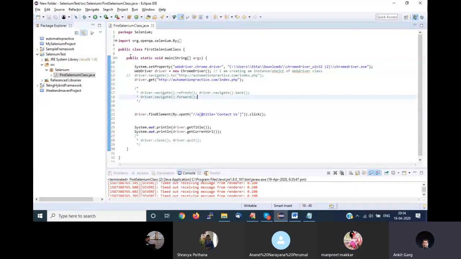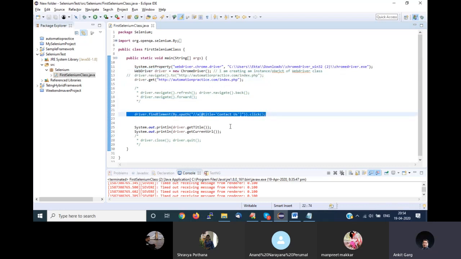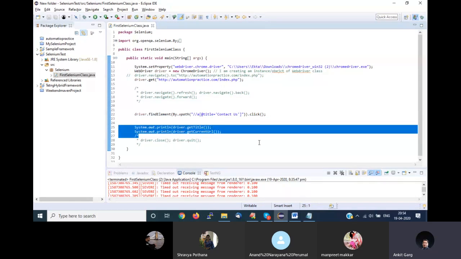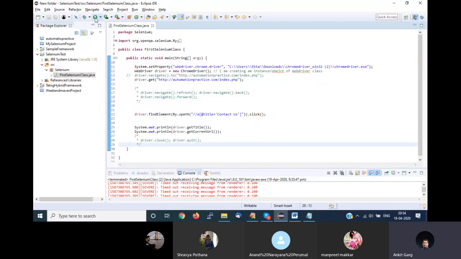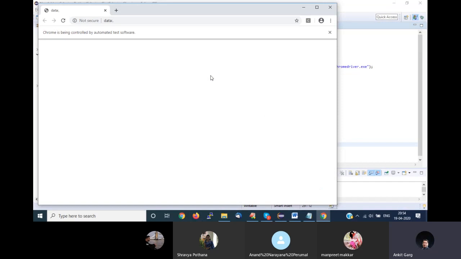So what will happen now? I am launching my browser, navigating to this URL, clicking on this web button, and getting the title and URL of the page. All these operations will be performed once I run my program. Now see this browser window.